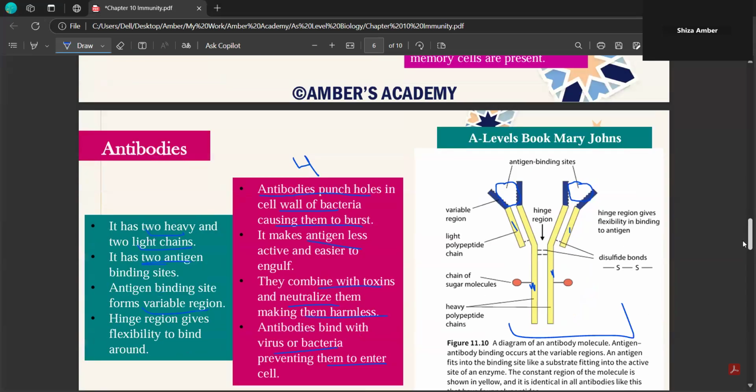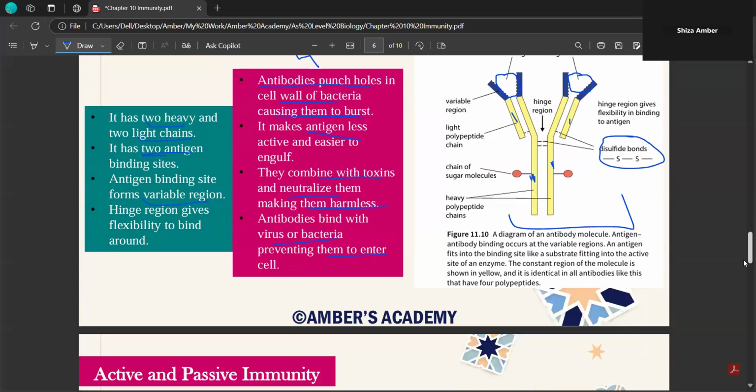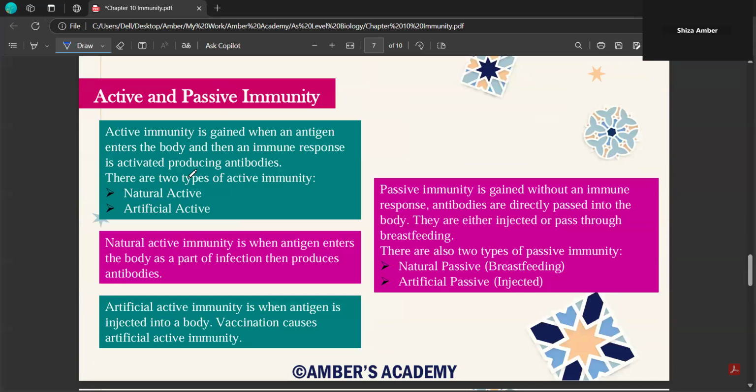Also, there's one more MCQ that might come, that what are the bonds of your antibody? So you need to mention that the bonds of antibodies are disulfide bonds. Okay. All right, moving on to active and passive immunity.